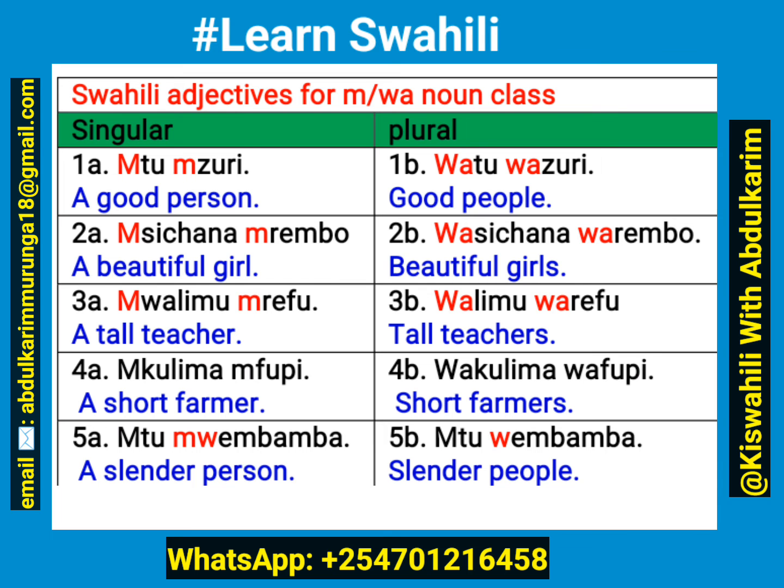Moja, mtu mzuri. A good person. In plural, we will say watu wazuri. Good people. 2a, msichana mrembo, a beautiful girl. 2b, wasichana warembo, beautiful girls.